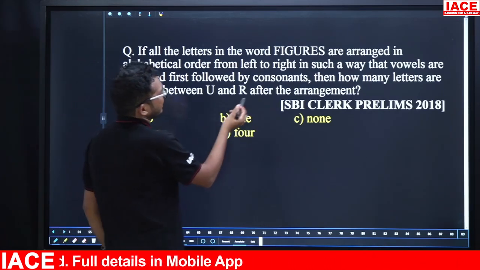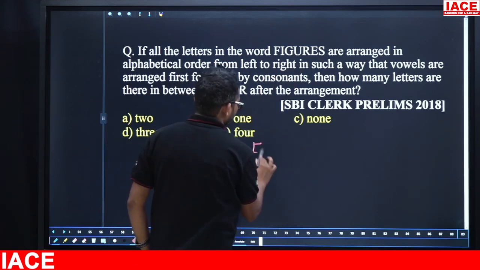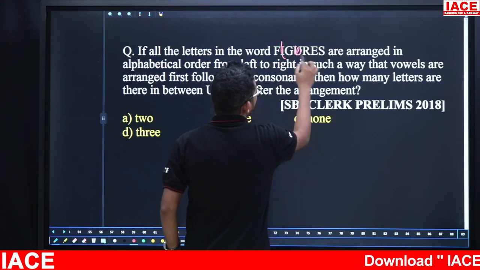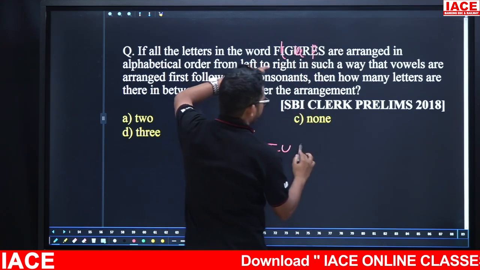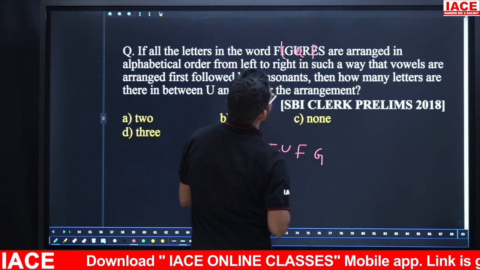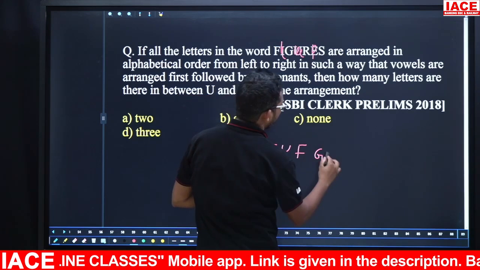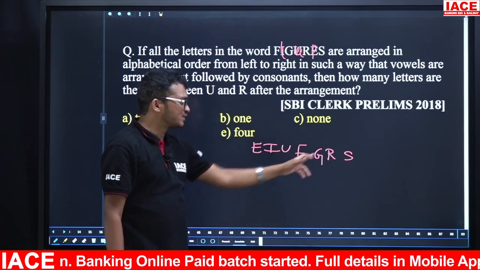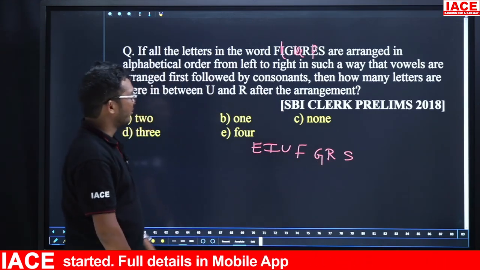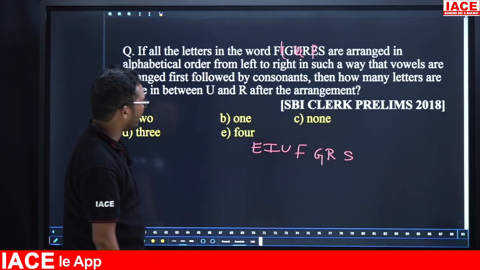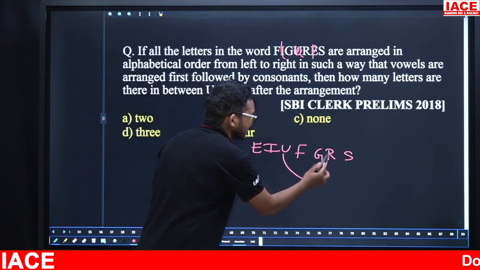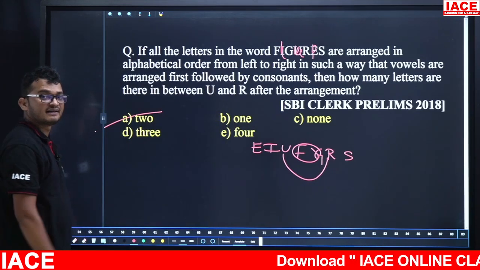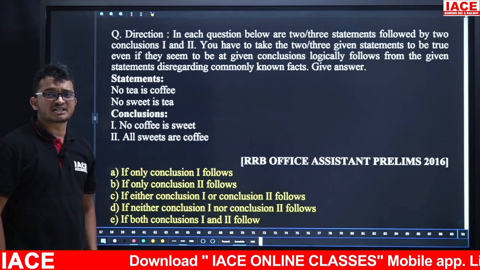So what are the given vowels here? E, I, U. That means first one is E, I, U. After that, what are the given consonants? F, next G, next R, next S. So first vowels in alphabetical order, next consonants in alphabetical order. Question is, how many letters are there in between U and R? Between U and R, how many letters are there here? 2 letters are there. So answer is 2. Option A is the answer. Take next question. Your time starts now.